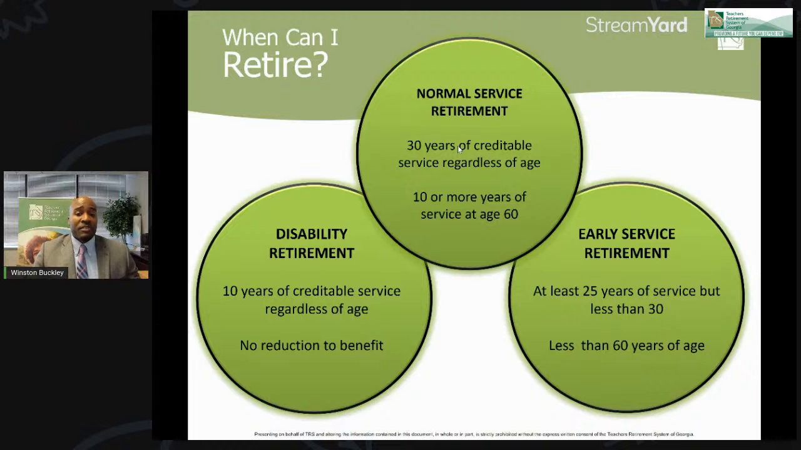So if you have at least 25 years of service, you haven't reached 30 years of service as of yet, or you haven't reached 60 years of age, you can retire at that time, but it is a reduced benefit compared to the service retirement. So if you're thinking about that option, you definitely want to get in touch with us so you can see what that benefit would be compared to waiting until a service retirement.